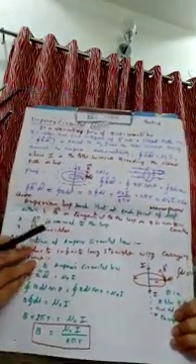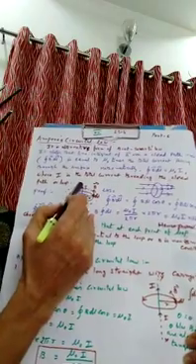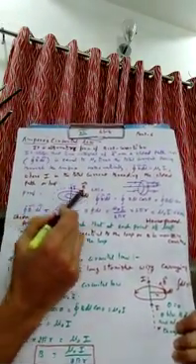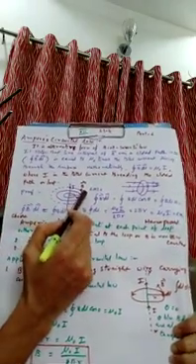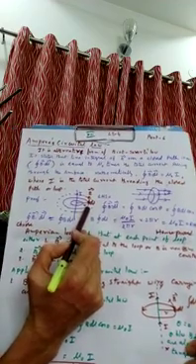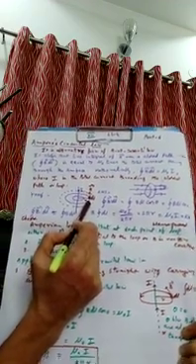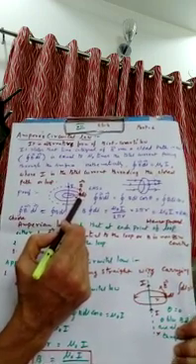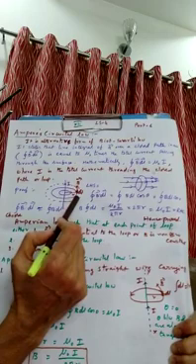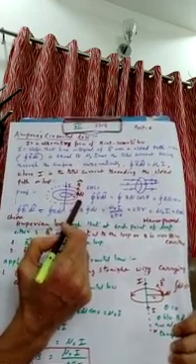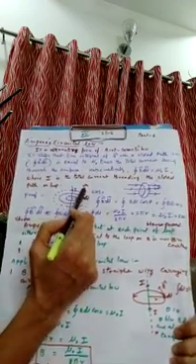How do we prove it? For the proof, consider a straight conductor. You know the magnetic field lines are circular. Consider a very small element dl on the closed loop. And you know the property of magnetic field lines: if you take a point on the field line and draw the tangent, it gives the direction of the magnetic field. So this is the direction of the magnetic field, and the length element is dl.